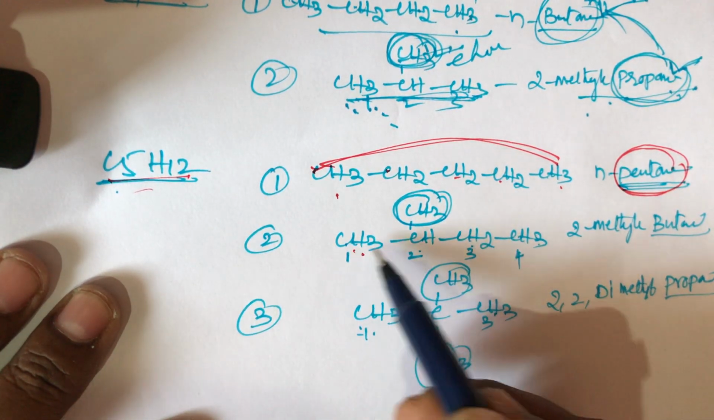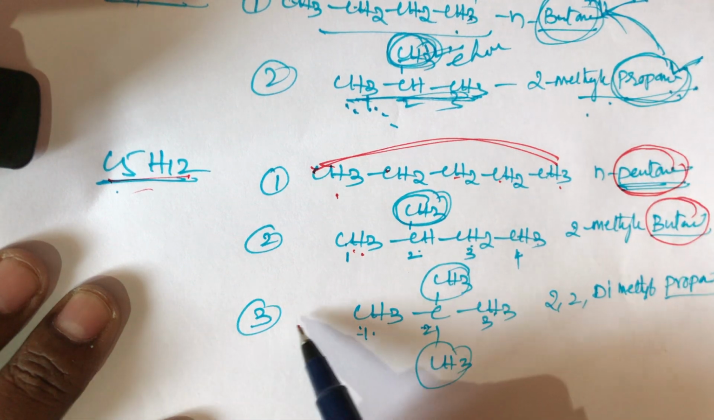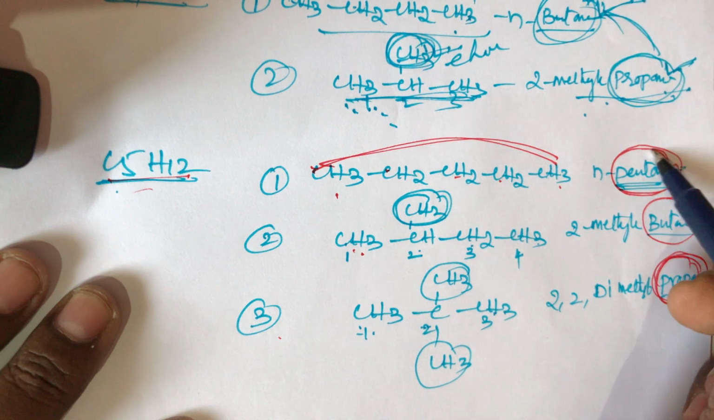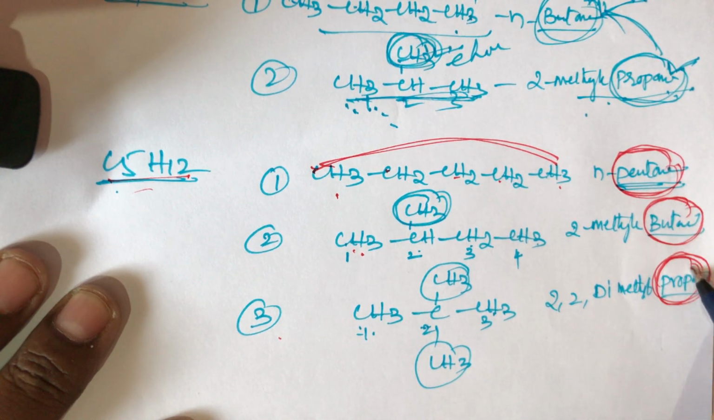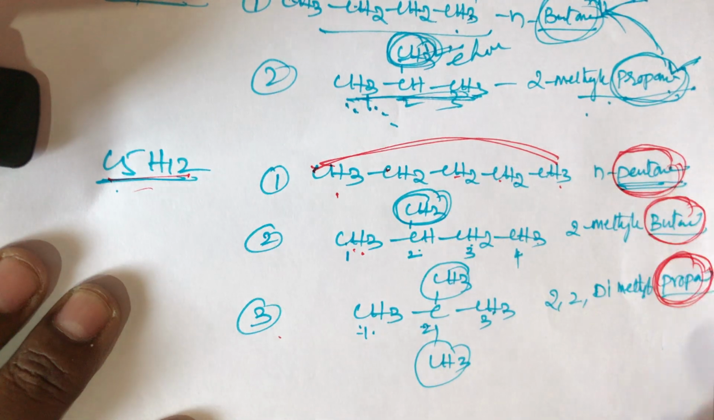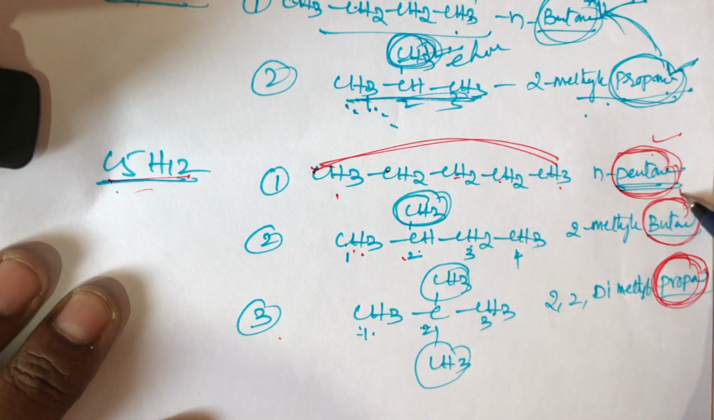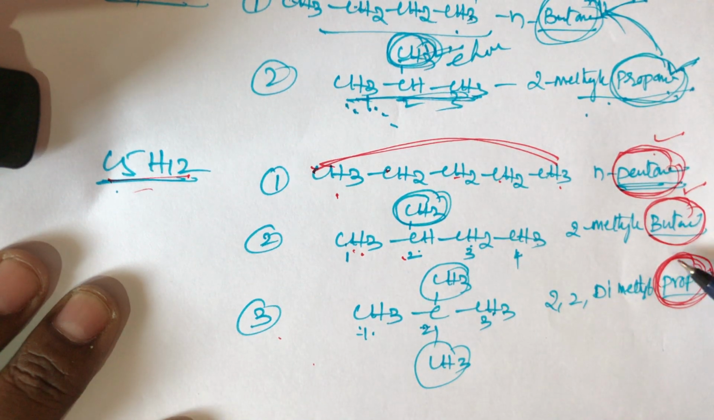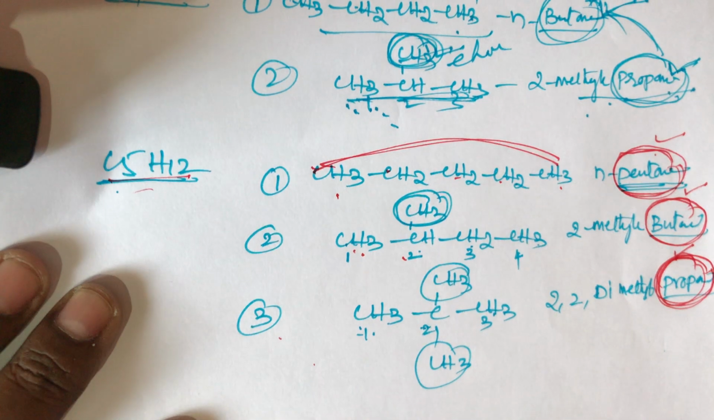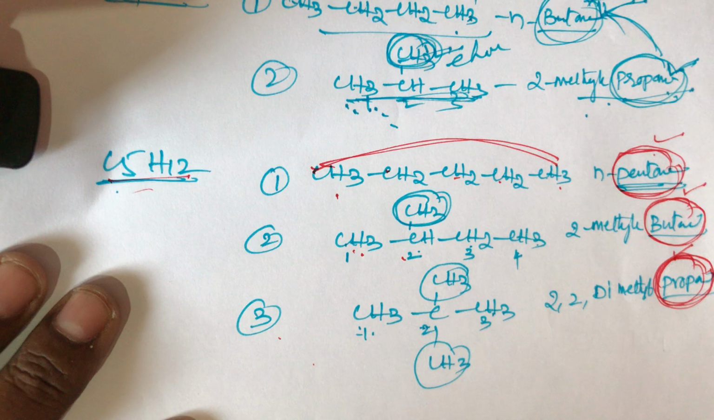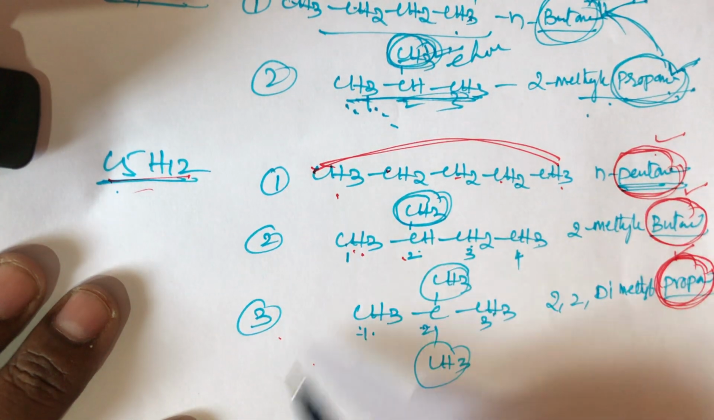In the second structure, what is the parent name? That is butane. In the third structure, the parent name is propane. So the first structure's parent chain is pentane, the second is butane, and the third is propane. So in chain isomerism, the mother name or parent name should be different. That compound exhibits chain isomerism, so these structures exhibit chain isomerism.